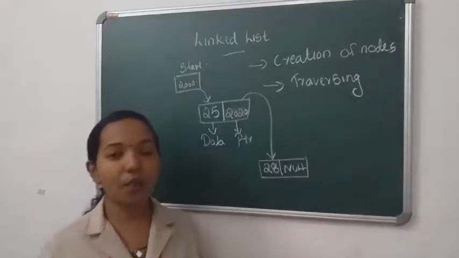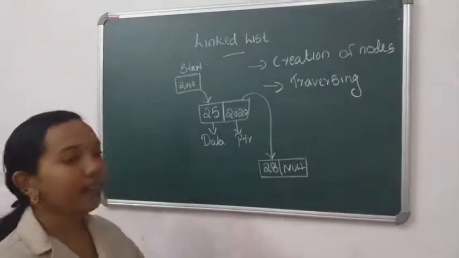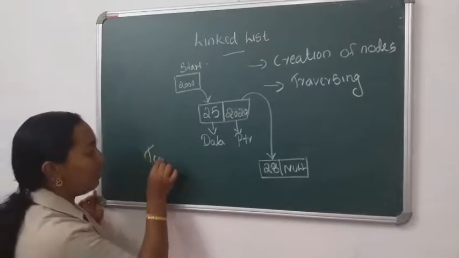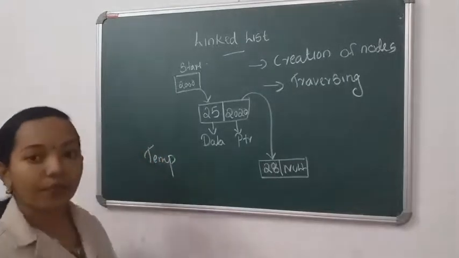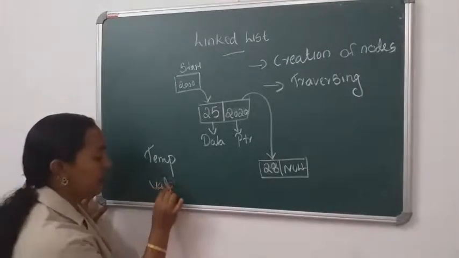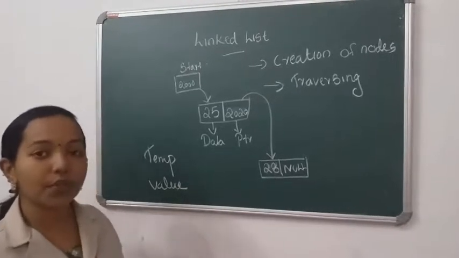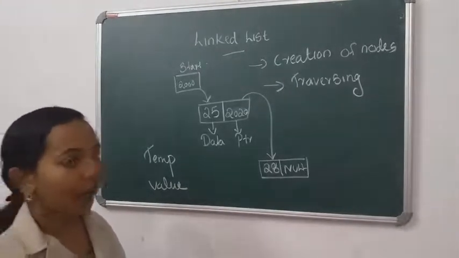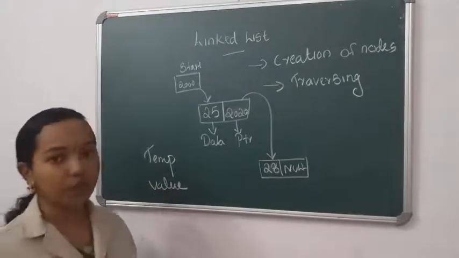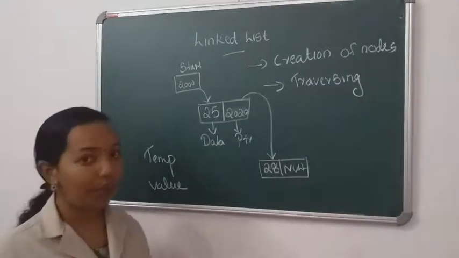Let us discuss what is meant by linked list traversal. For linked list traversal, we use two different variables. The first variable is temp, to store the temporary value, and the second one is value. Temp is used for storing the memory addresses and value is used for storing the values.